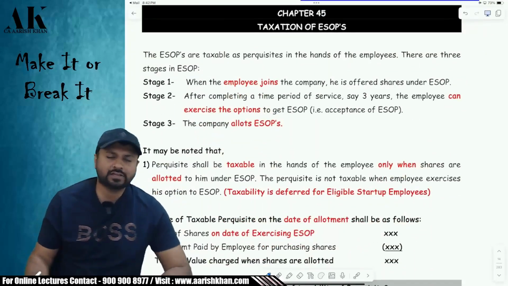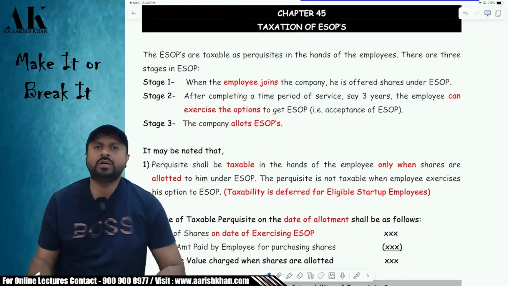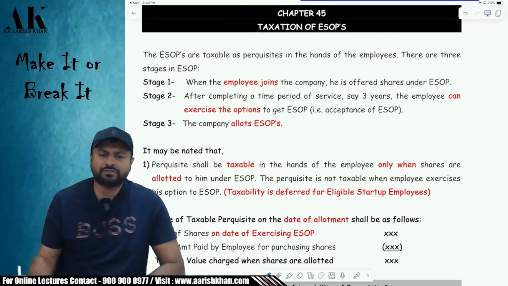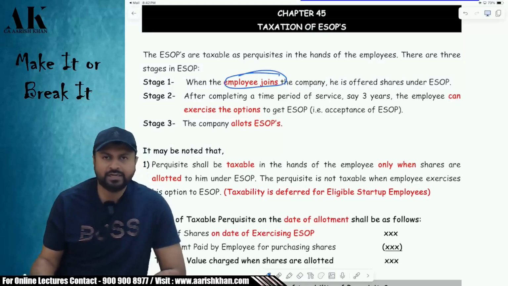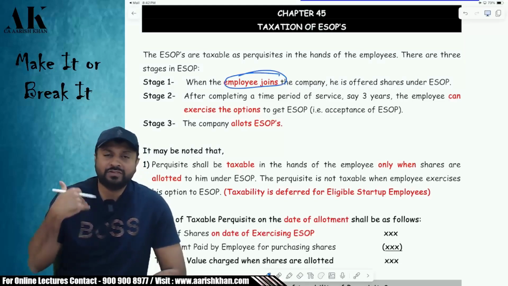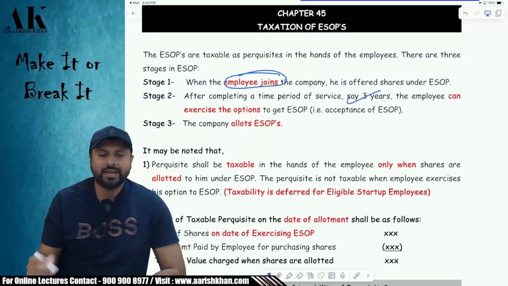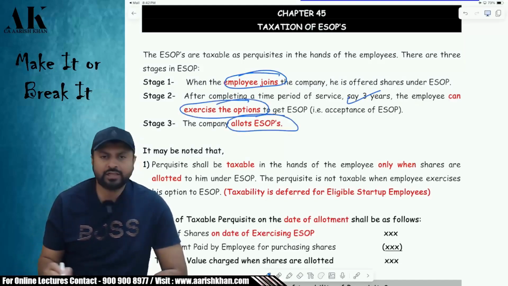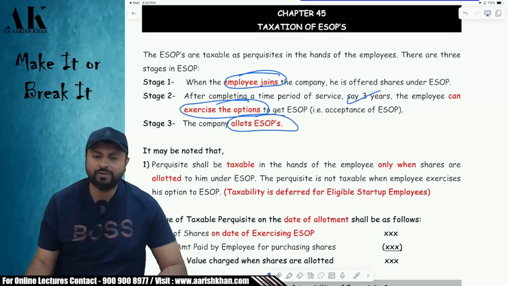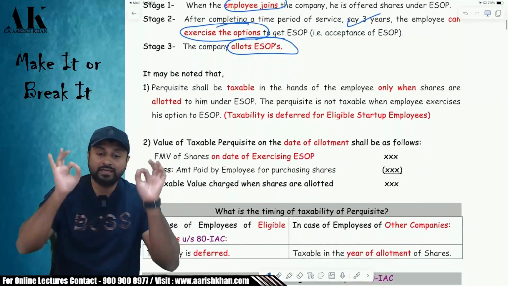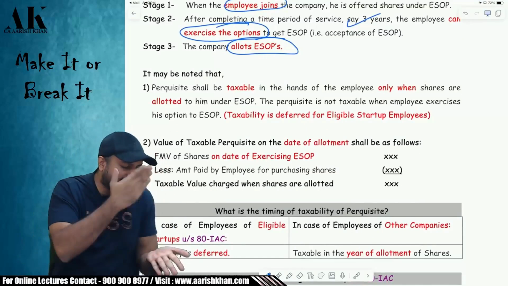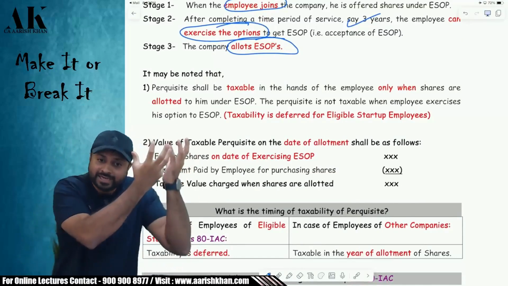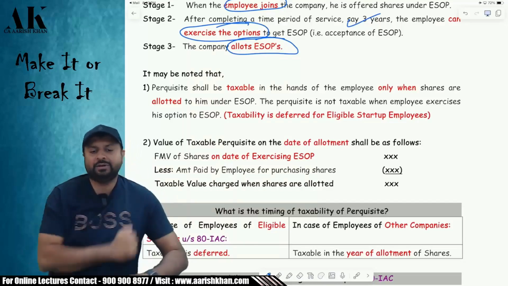Let's come to the next discussion, which is also somewhat related to capital gains only. That's the reason we have put over here ESOP. What happens in case of ESOP? An employee joins a company. After that, the employee has to fulfill certain conditions for a few years. And after that, the company will offer him an ESOP, and then eventually the ESOP will be allotted to him. So when will the ESOP get taxable? Listen carefully. ESOP will get taxable in the year in which I get the shares. When the shares are allotted to me, at that time it will be taxable.